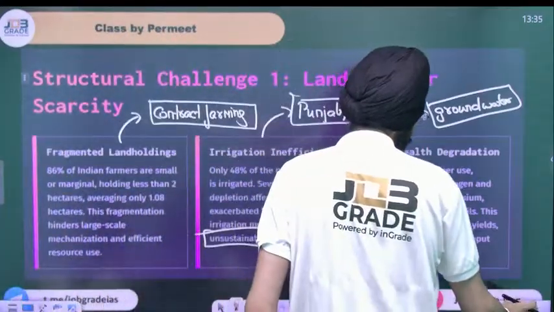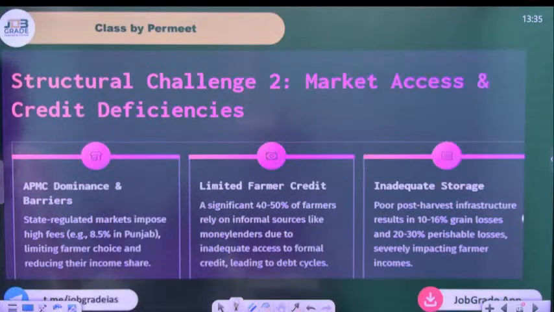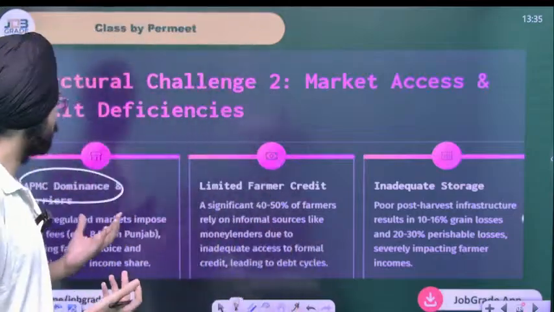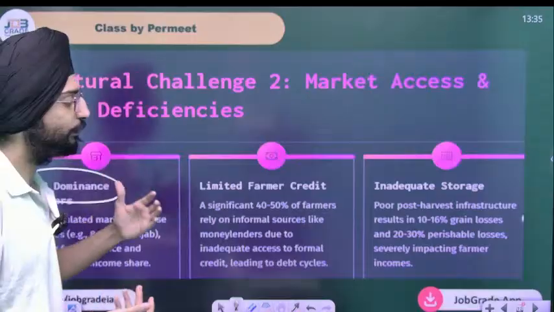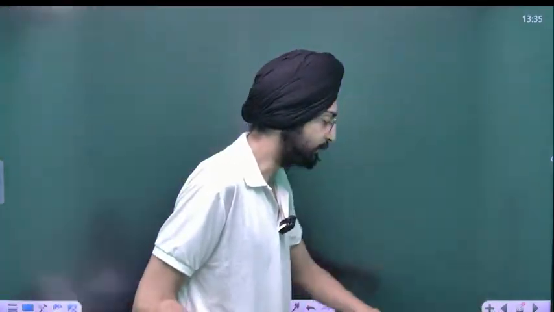Again, sir, look at another set of problems: APMC dominance and barriers. When we study the APMC, that is the Agriculture Produce Marketing Committee, what's the problem with the APMC mandi? Let's analyze this.